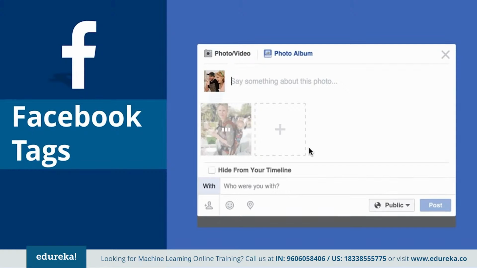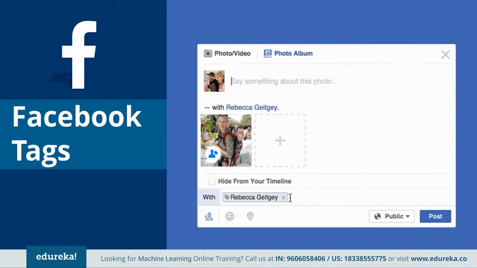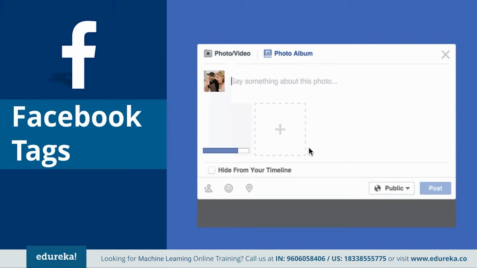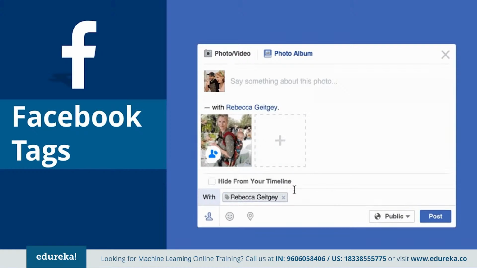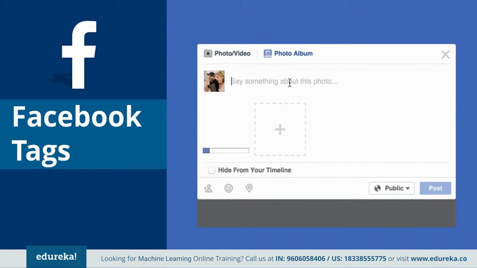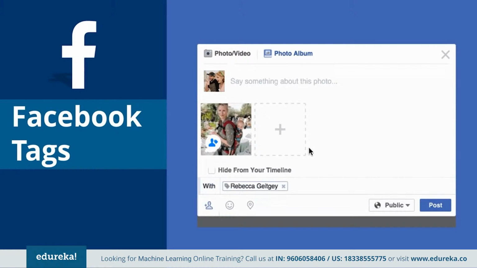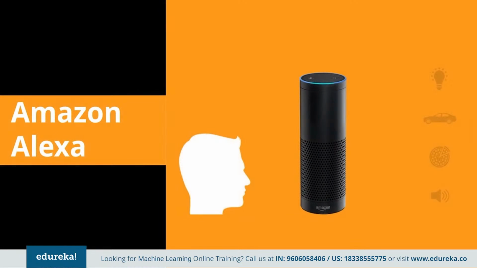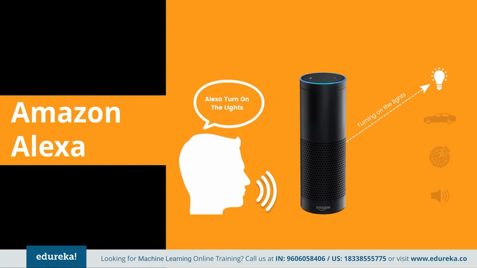Next is the Facebook tag. Facebook is using machine learning to tag posts and images. It automatically recognizes the face in the image and gives a suggestion for who the person in the image is. Machine identifying the person in the picture. Really cool, isn't it?